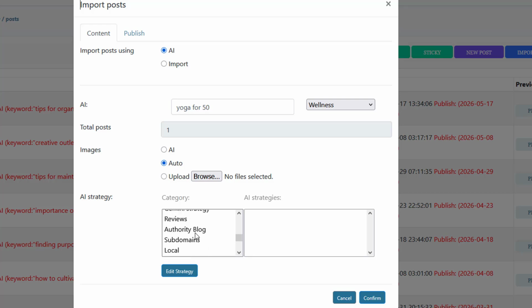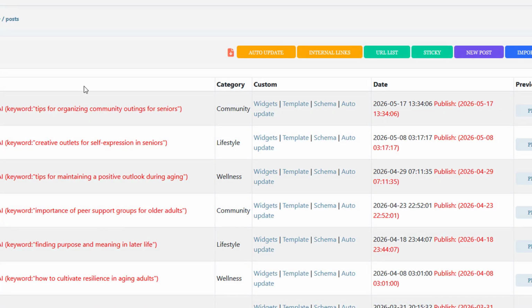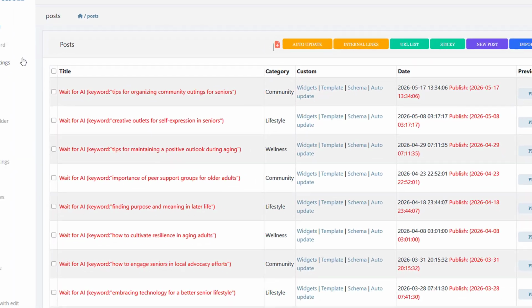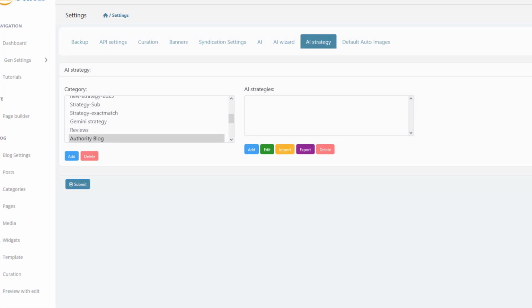We'll go ahead and create an article. We'll use an article strategy, and we'll use this one here, authority article with no images. I'll go ahead and click continue. So this is going to bring it inside of here and then create that for us. But while that's getting done, guys, let me show you the kind of articles that we're